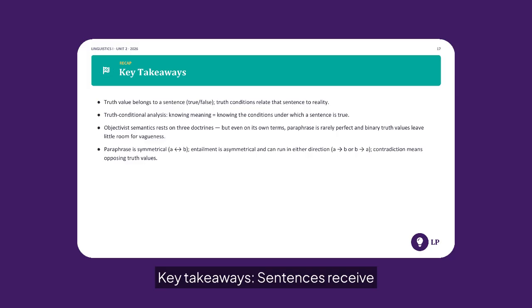Key takeaways. Sentences receive truth values of true or false by checking their truth conditions against reality. Knowing a sentence's meaning means knowing when it would be true. Objectivist semantics relies on three doctrines, and within it we distinguish symmetrical paraphrase, asymmetrical entailment, and contradiction as opposing truth values.